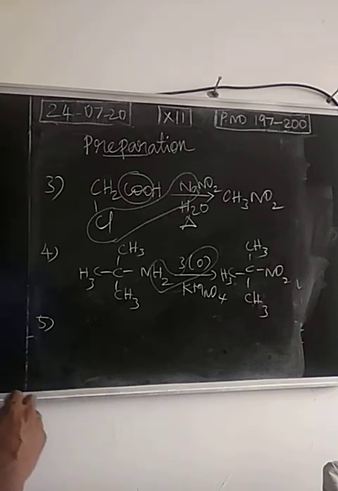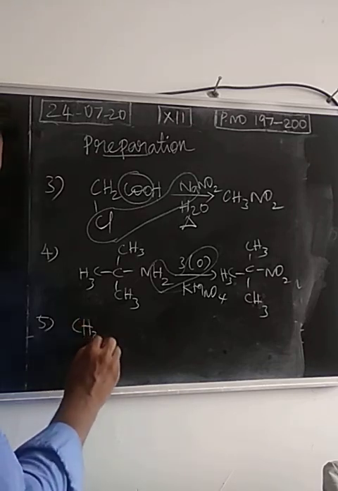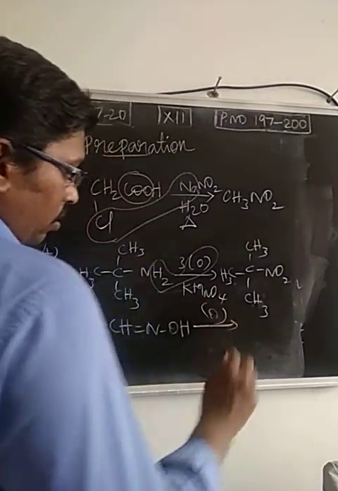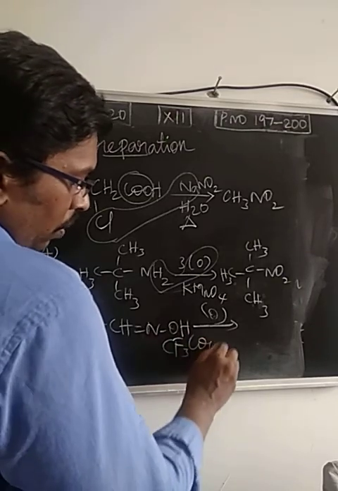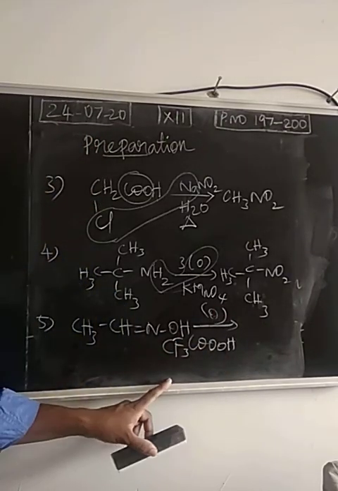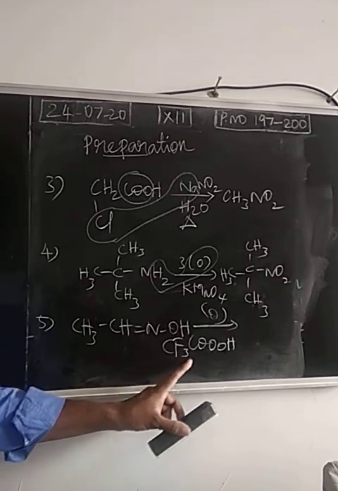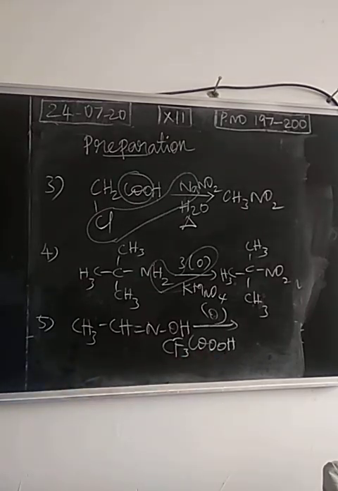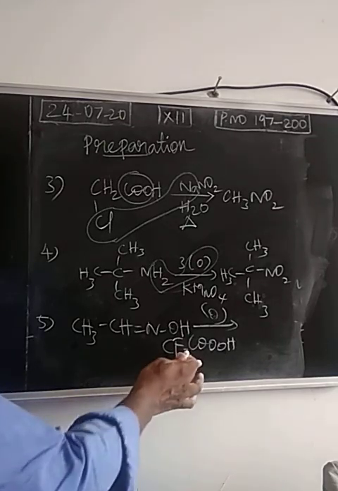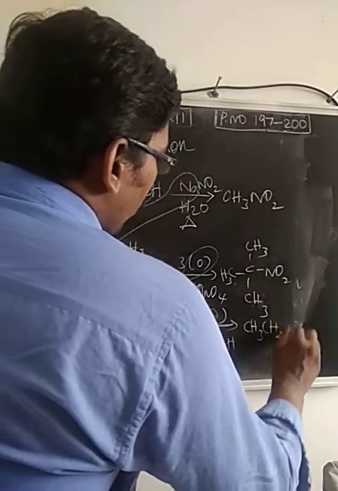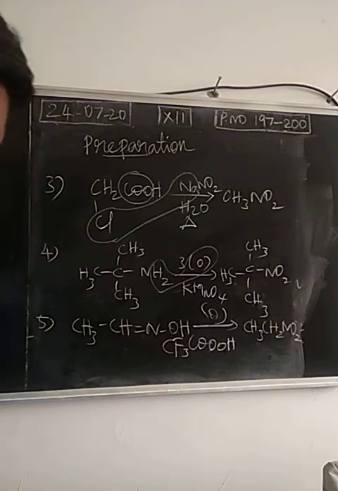Then the fifth preparation method is also an oxidation method. Here we take oximes, aldehyde oximes as well as ketone oximes. We may take acetaldehyde oxime, CH3CH=NOH. When it is oxidized using trifluoroperoxyacetic acid, CF3COOOH, which has one more oxygen than trifluoroacetic acid, the acetaldehyde oxime undergoes oxidation and we get nitroethane.